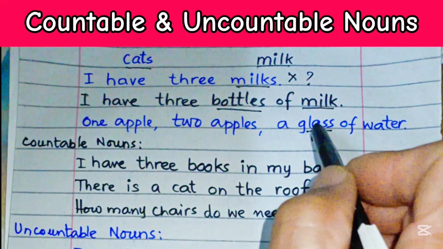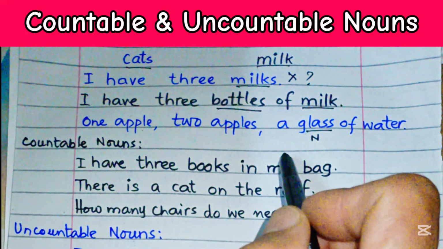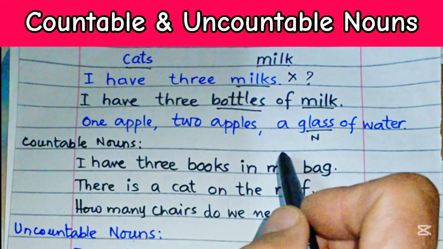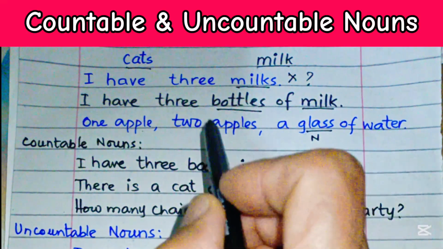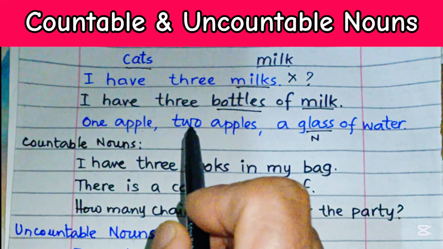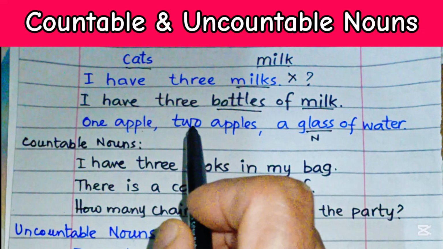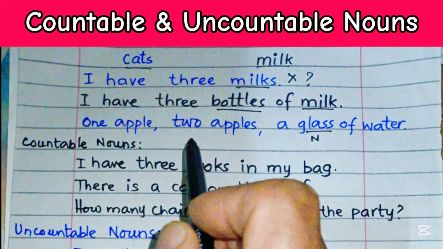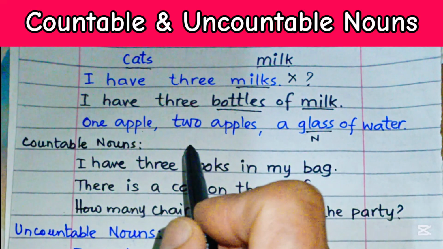So countable nouns are things we can count, like 1 apple, 2 apples, 3 apples, whereas uncountable nouns are the things you can never count, like milk, like sugar, like advice, etc.